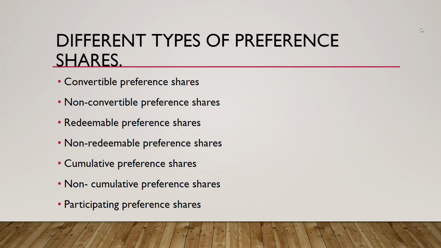What are the different types of preference shares? First, the convertible preference shares. Convertible preference shares are those shares that can be converted into equity shares on expiry of a fixed period of time, and after converting, preference shareholders get all the rights of equity shareholders. Non-convertible preference shares are those which do not get converted into equity shares. They remain as preference shares throughout the lifetime of the company.